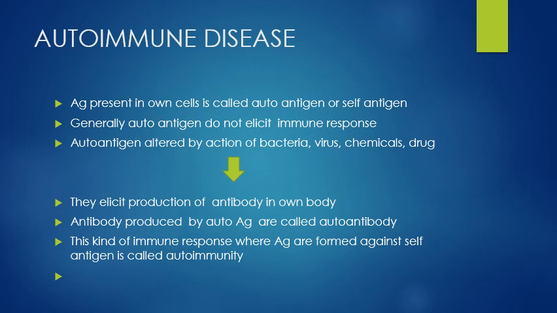Such an immune response creates some changes in our body. This leads to the production of antibody. Those antibodies are said to be autoantibodies. That is, the antibodies produced against autoantigens are called autoantibodies. This kind of immune response, where antibodies are formed against the self-antigen, is called autoimmunity.